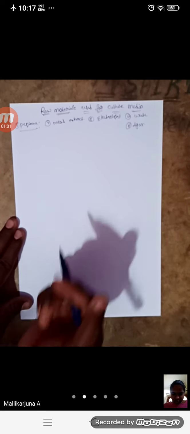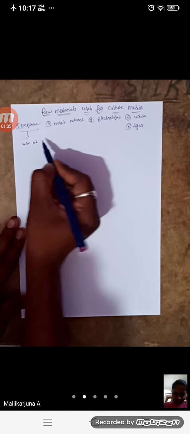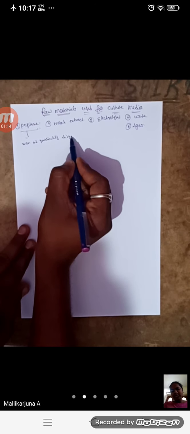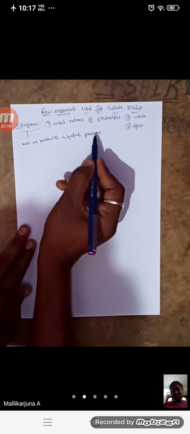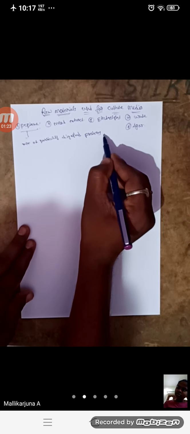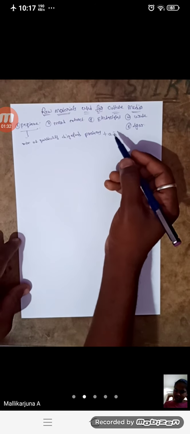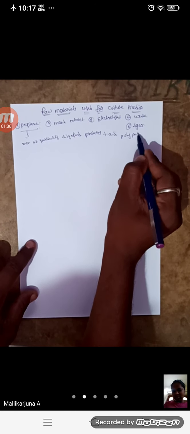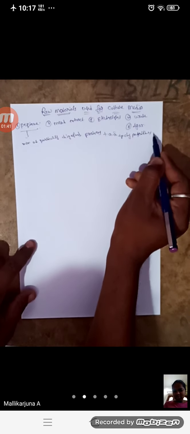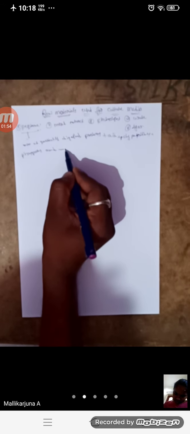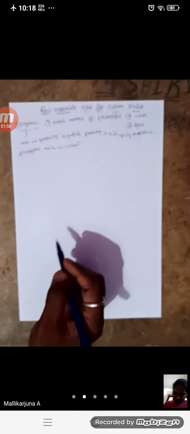So what is peptone? What is the importance of peptone? Peptone is a mixture of partially digested proteins, which contains amino acids, polypeptides, phosphates, and minerals.